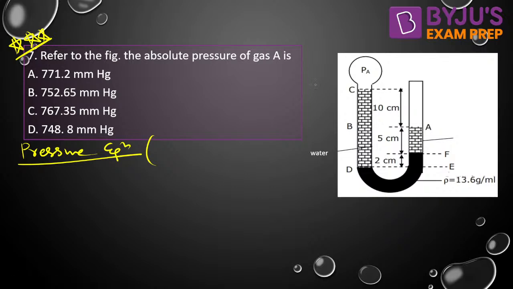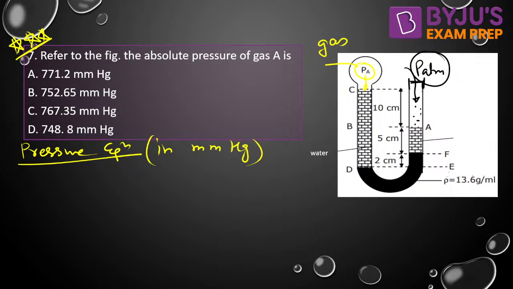Here it is open to the atmosphere. Here the pressure is PATM. Here it is open to the atmosphere. It is again a simple manometer. So if we write the pressure equation in millimeter of mercury, we can start from point A. It is gas, so there is no variation of pressure in the gas.